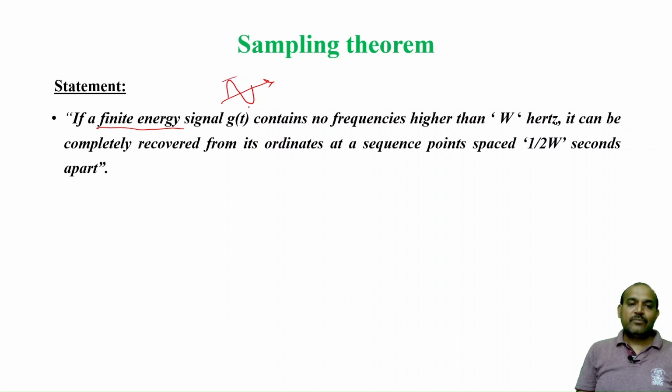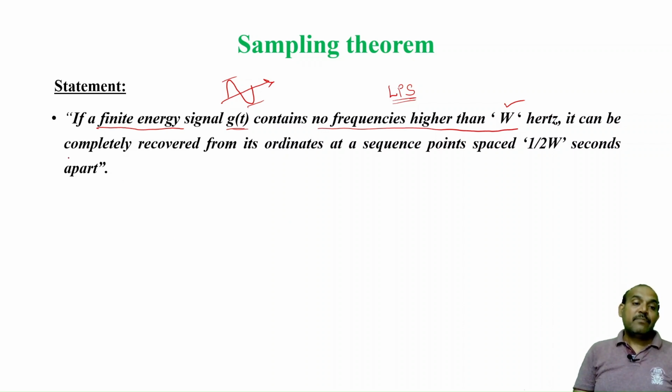If a finite energy signal g of t contains no frequencies higher than W Hz, it is a low pass signal, band limited to W Hz.